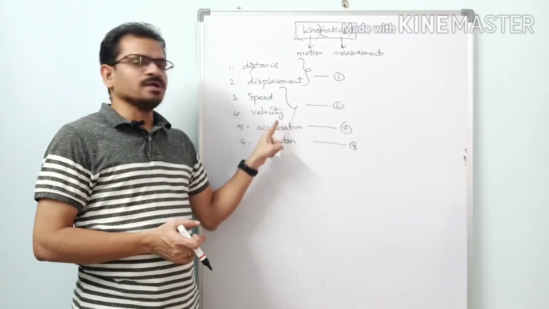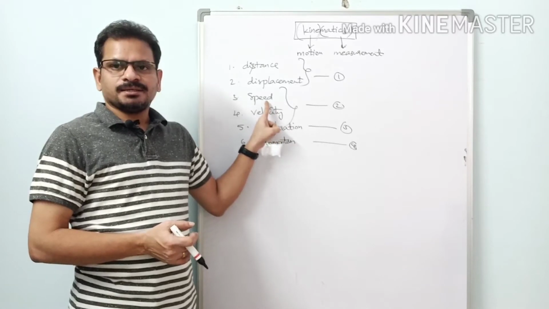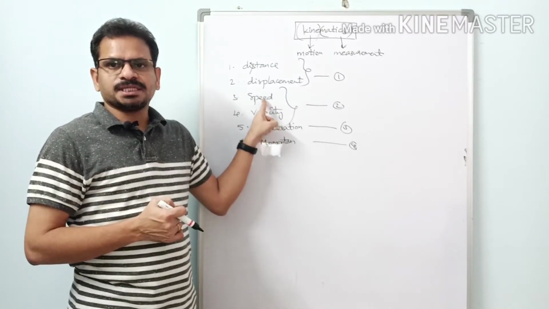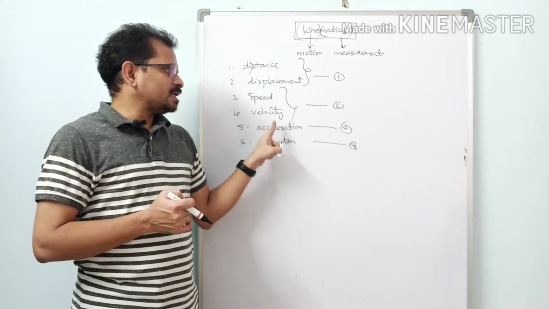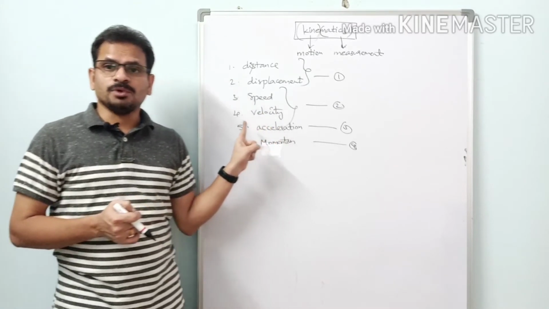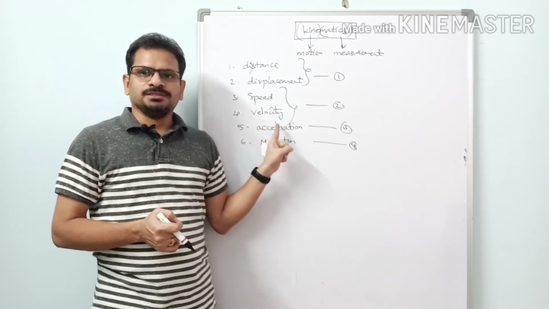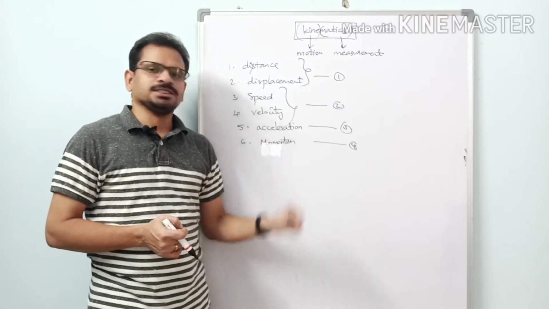Similarly here, speed and velocity. Speed is a scalar quantity which has only magnitude but no direction, but velocity is a vector quantity which has both magnitude as well as direction. Next one is acceleration.